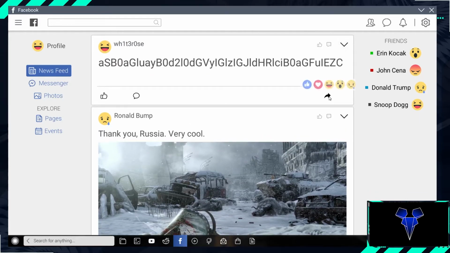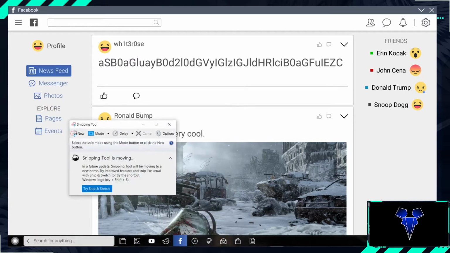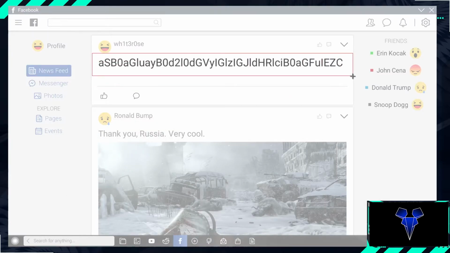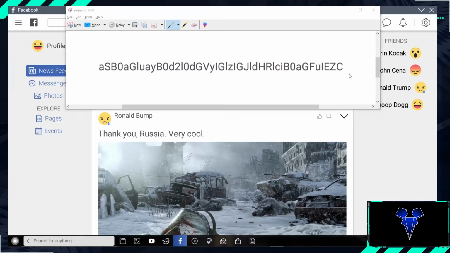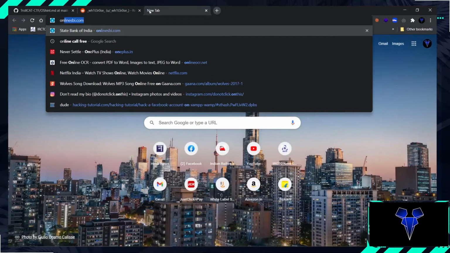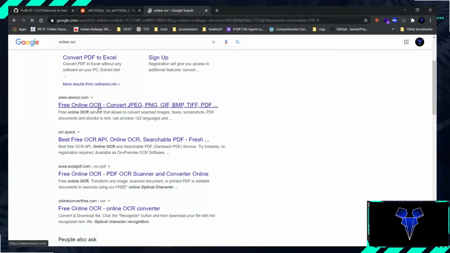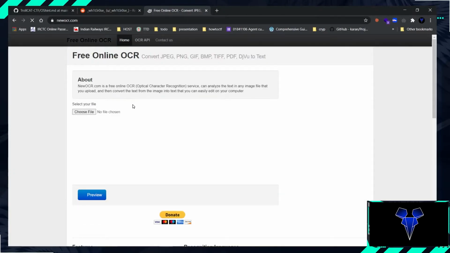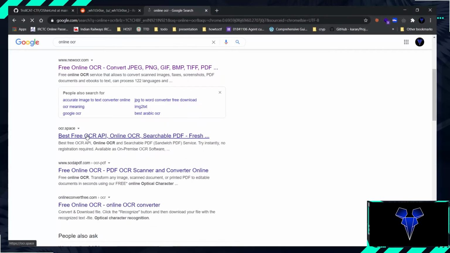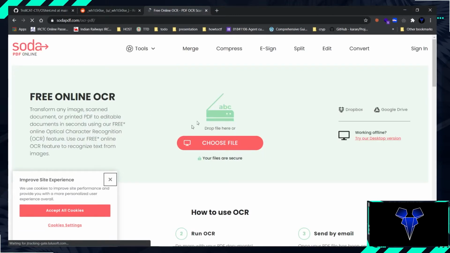To download this, what we have to do is take a snip again, snip this thing here, copy this, and we go to online OCR, just use this one. You paste your file. Oh, no, not this one. So the PDF. So this one. Drop here.